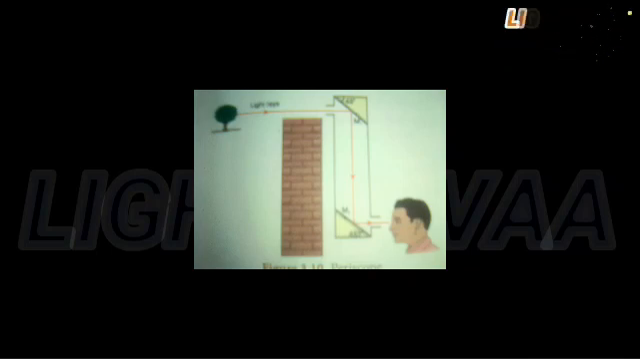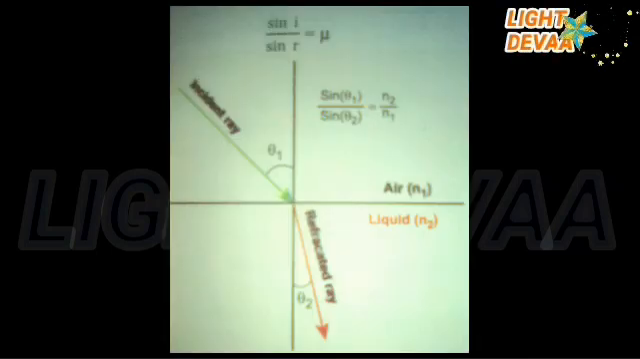Snell's law. Refraction of light rays, as they travel from one medium to another medium, obey two laws, which are known as Snell's laws of refraction. They are given below. The incident ray, the refracted ray, and the normal at the point of intersection all lie in the same plane. The ratio of the sine of the angle of incidence i to the sine of the angle of refraction r is equal to the refractive index of the medium, which is a constant: sin i divided by sin r equals mu.